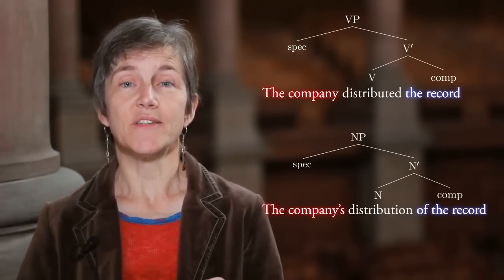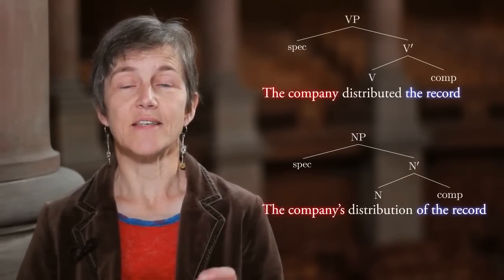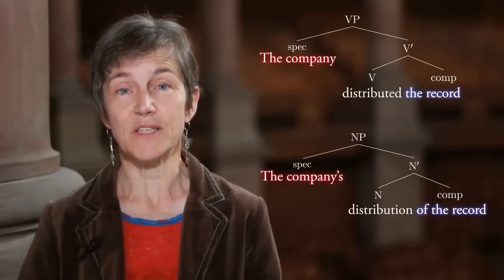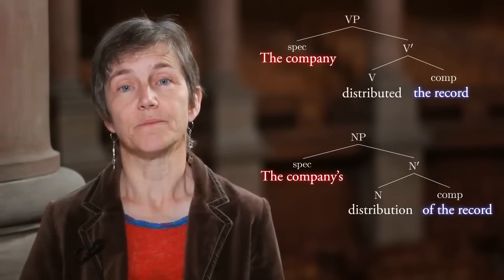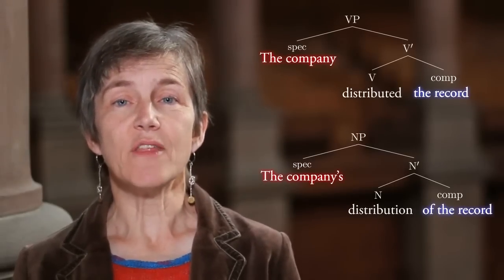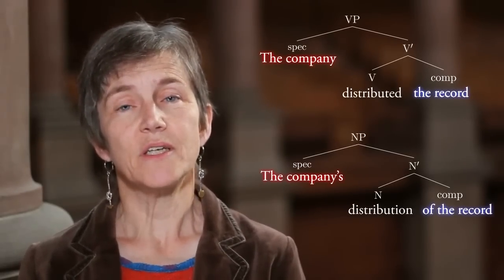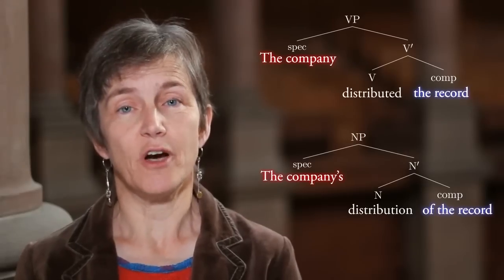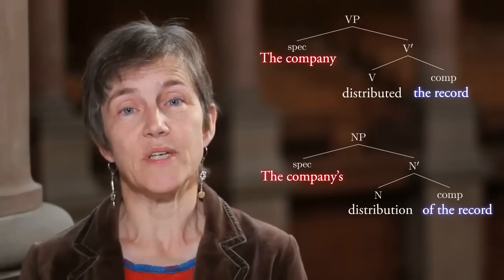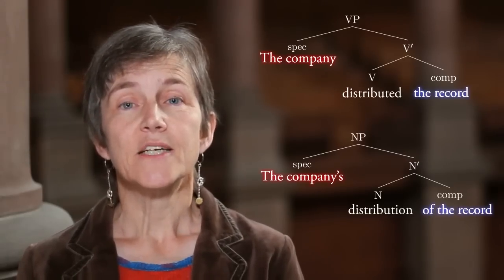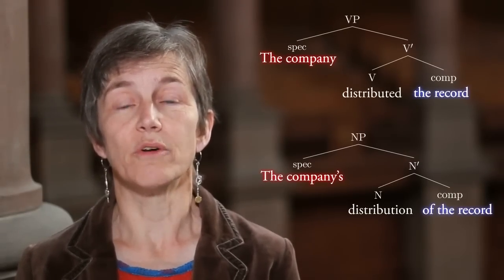And it looks as though we could say the same thing for the nominal, and that in both cases the agent is getting expressed in the specifier position and the theme is getting expressed in the complement position. So given this, we have a structure for the NP where we have a complement, which is a PP, and a specifier, which is another NP, which expresses the agent, whereas the complement expresses the theme. So that looks very parallel to the kind of structure that we proposed for VPs.